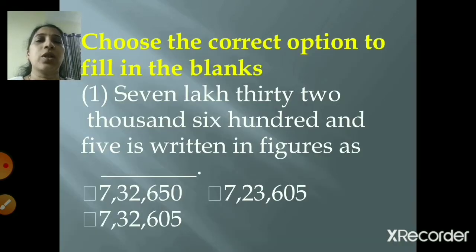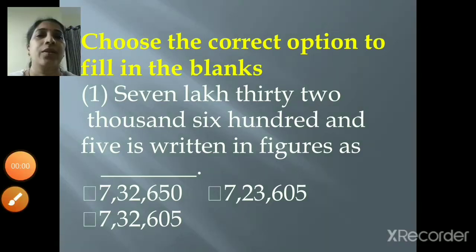Choose the correct option to fill in the blanks. So what you are going to do? 3 options will be given. You have to choose the correct option and fill in the blanks. So 7,32,605 is written in figures as, so 3 options: 732,650, 723,605 and 732,605. These are the 3 options. So out of these 3 options, you have to select the correct one.